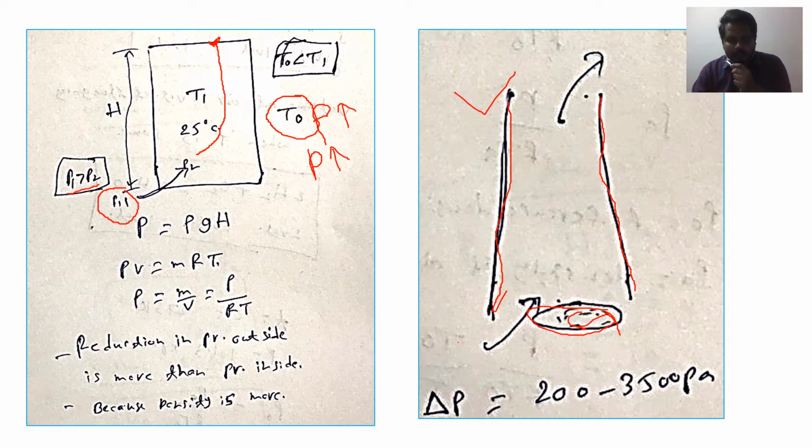So the air entering from the outside, because of the pressure difference, will push the gas through the chimney outside at some height. Generally this pressure difference will be 200 to 350.